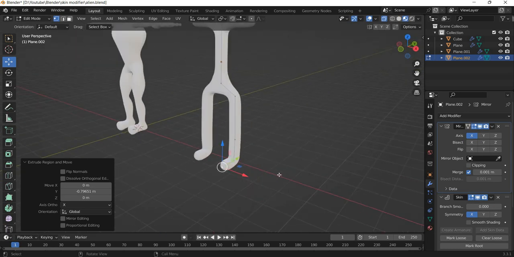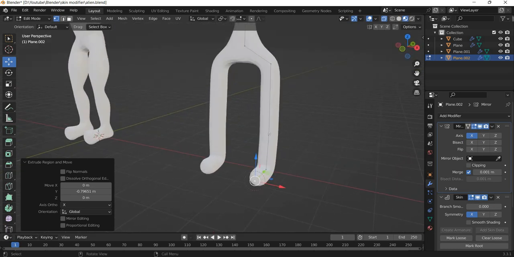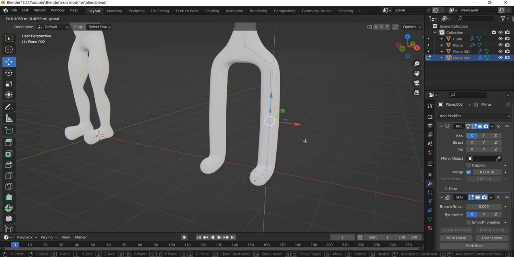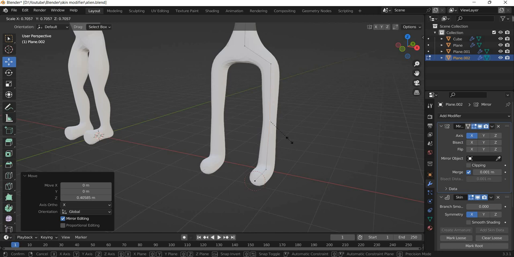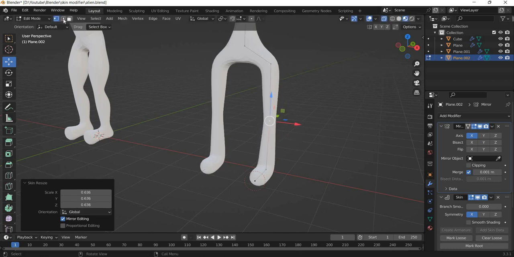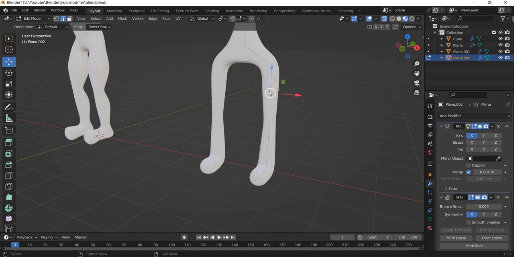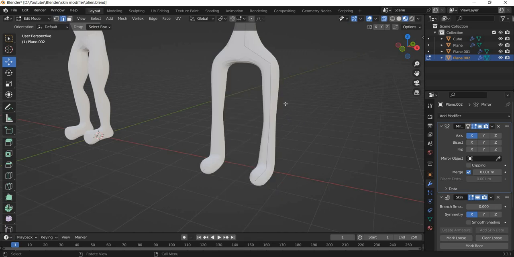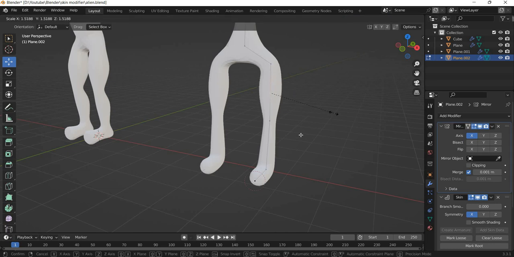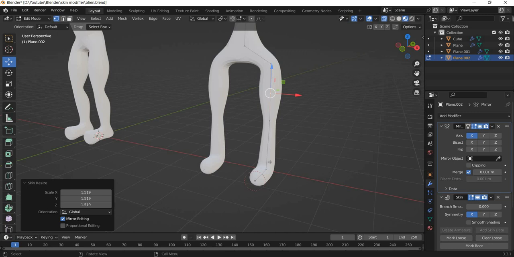Okay, now we want to scale our elements. So simply Control A will scale things in and out. Okay, I can select the edge, right click and say subdivide to add vertices, and you can then add muscle mass.